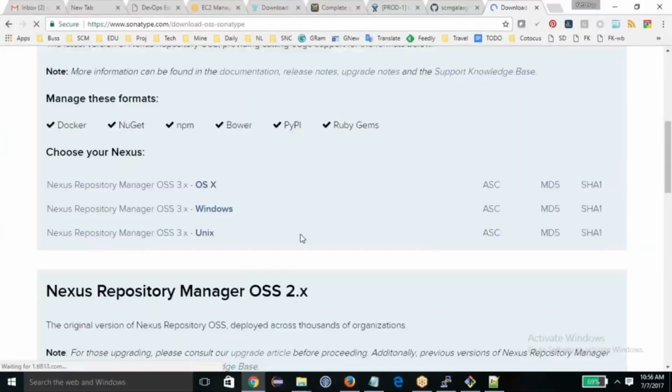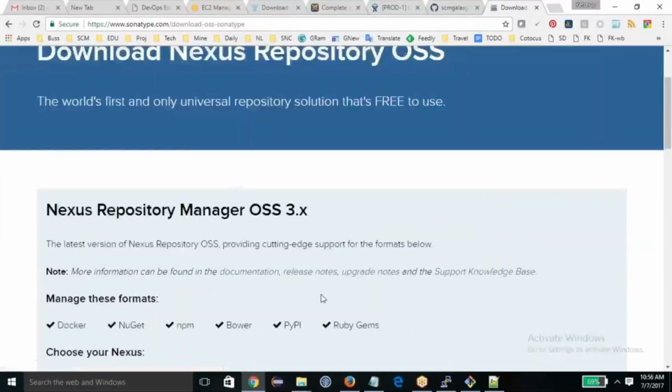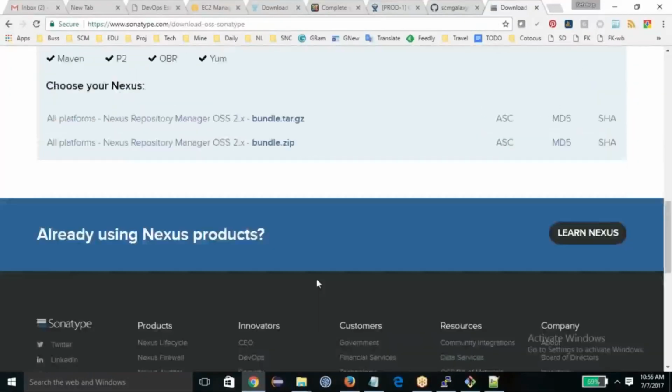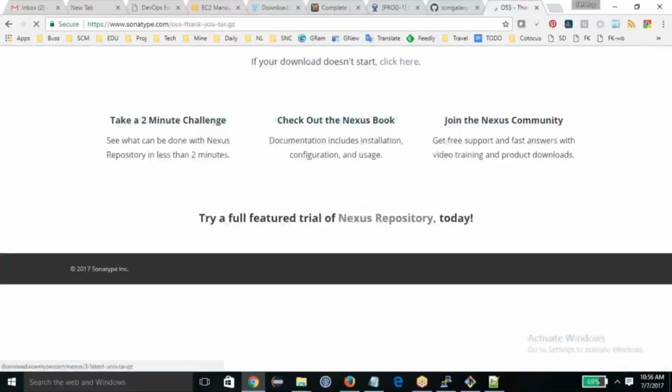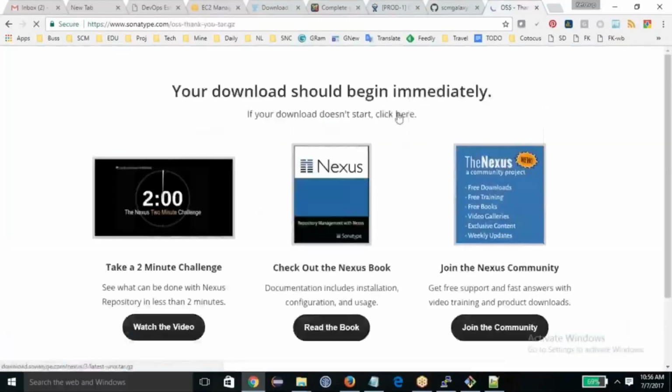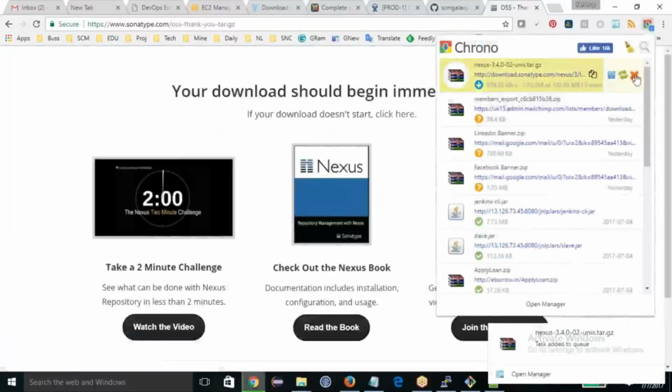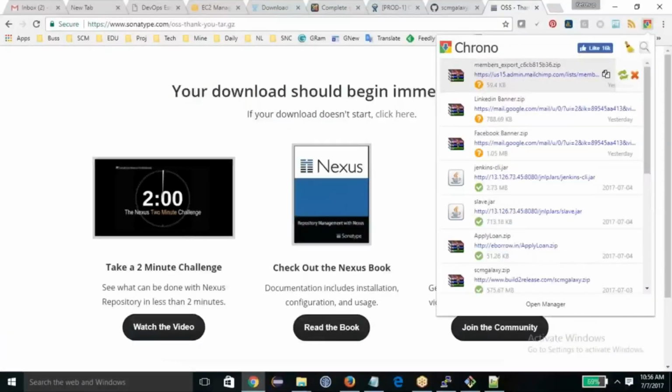I'm going to download OSS, and where I can download it is here. This is the place. Click on it, and here is the URL. You'll get it. Copy.